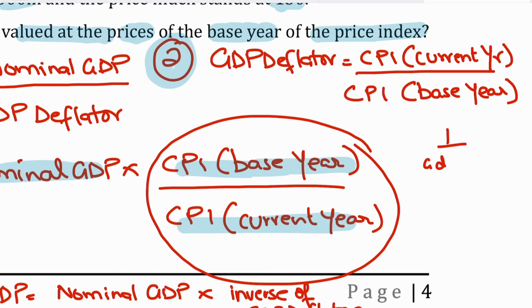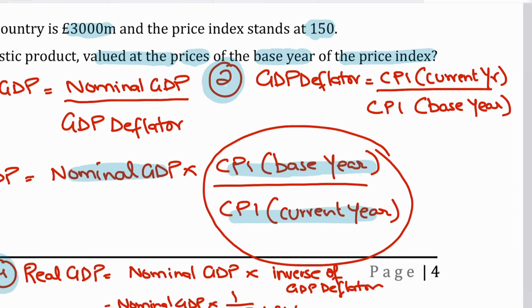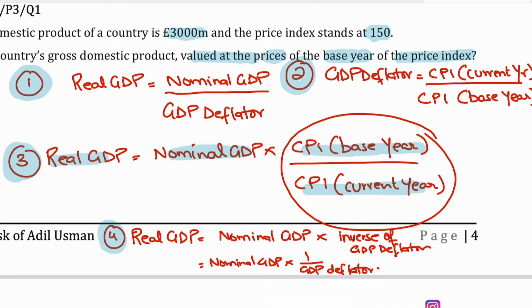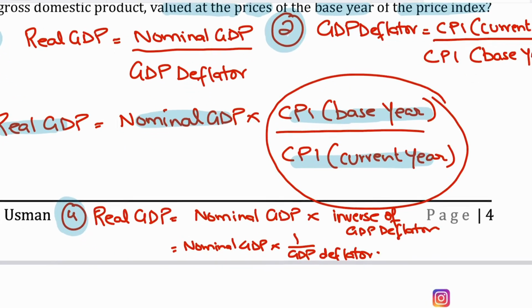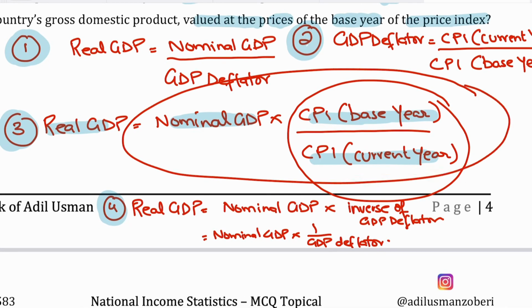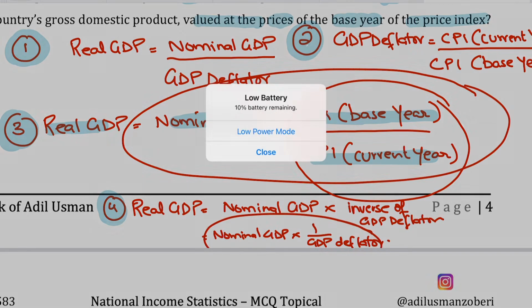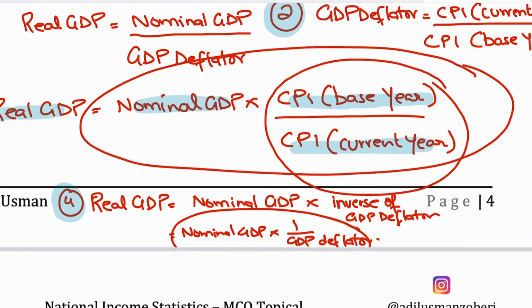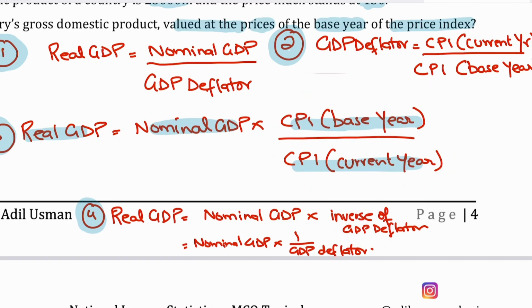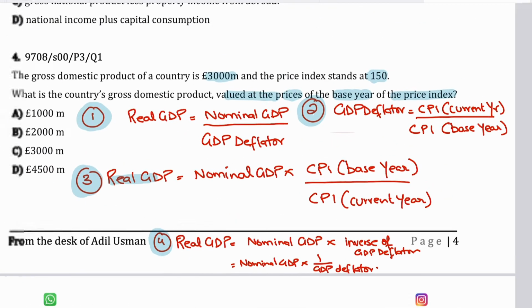So it follows that your real GDP is simply your nominal GDP multiplied by the inverse of the GDP deflator. So this formula of real GDP is consistent with the formula that says real GDP equals nominal GDP multiplied by 1 over the GDP deflator, right? So now you have the formulas in front of you. Let's plug in the values and see.